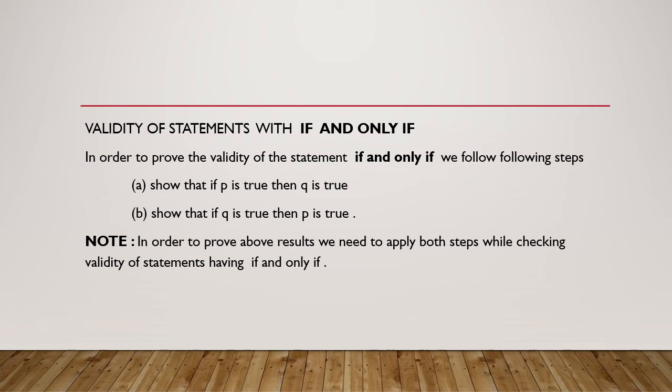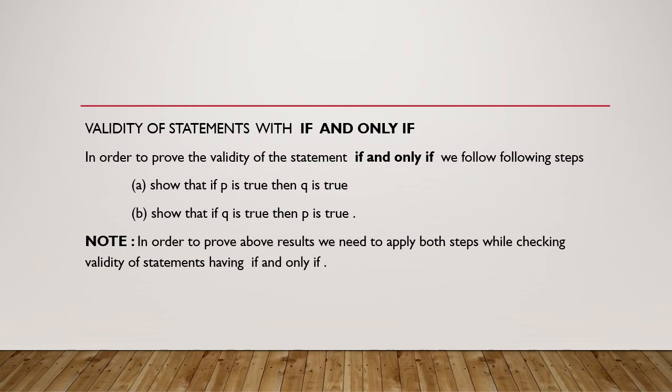Now the last criteria in this category is validity of statement with if and only if. So and, or, if then, if and only if. In order to prove the validity of a statement with if and only if, we follow the following steps. First, show that if p is true, then q is true. Second, show that if q is true, then p is true.